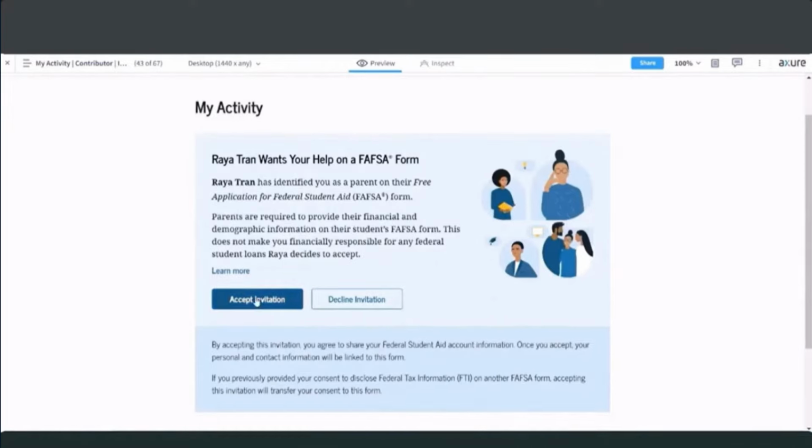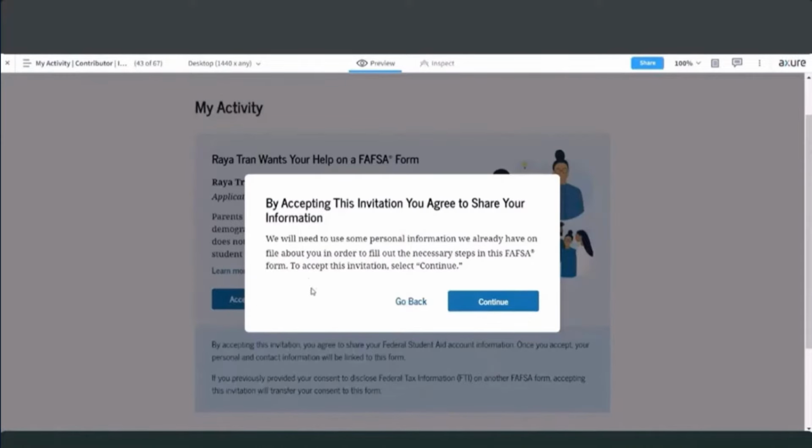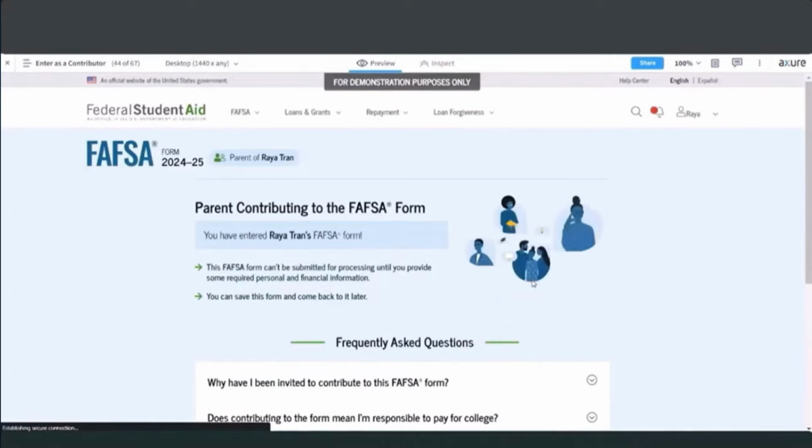And then if I choose the accept invitation button instead, then it will take me into Raya's form. But first, it's explaining that by accepting that invitation, I'm agreeing to share my information on the FAFSA form. So once I select continue from that modal message, then we will start the process of helping Raya complete the